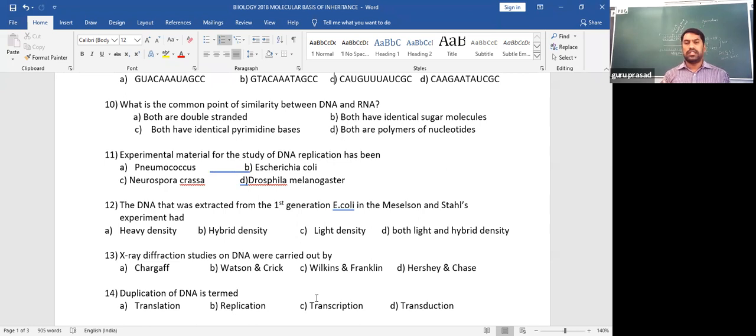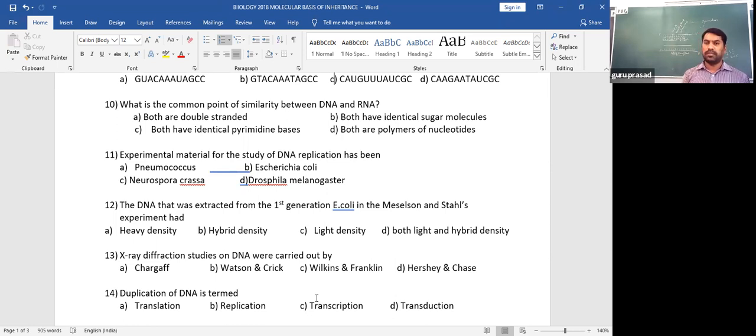Stahl and Meselson, through their experiment, gave the conclusion that the new DNA or daughter DNA that is formed has half original DNA from the parent and the remaining half is newly synthesized. That's why it is called semi-conservative. Only half of the parental DNA remains. The remaining half DNA is newly synthesized. And of course, we will make that concept very clear during the study of DNA replication.